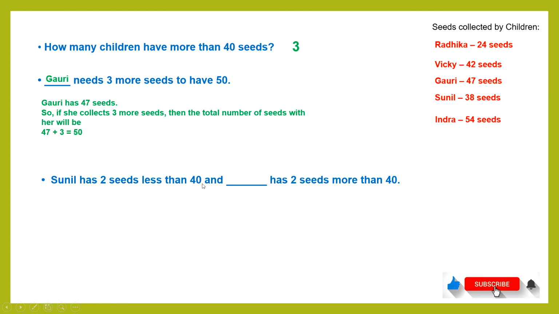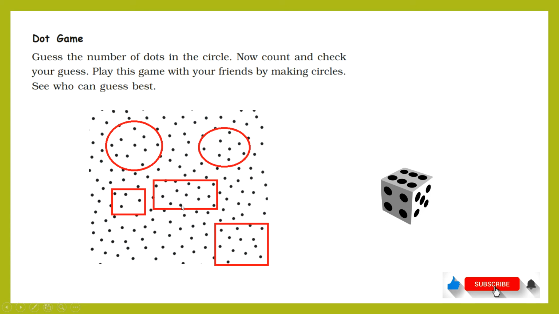Sunil has 2 seeds less than 40. We can see Sunil has 38 seeds, which is 2 less than 40, since 40 minus 2 is 38. And dash has 2 seeds more than 40. If you add 2 to 40, you will get 42. And who has 42 seeds? Vicky. So the answer to this question will be Vicky. What we are trying to find out, dash has 2 seeds more than 40, means we have to fill in a name. If you add 2 to 40 you get 42, so we'll fill in Vicky here.